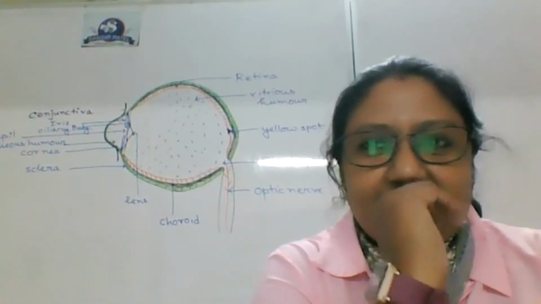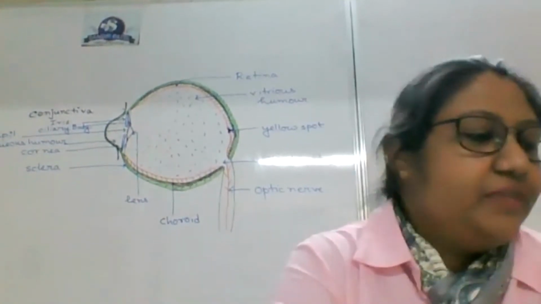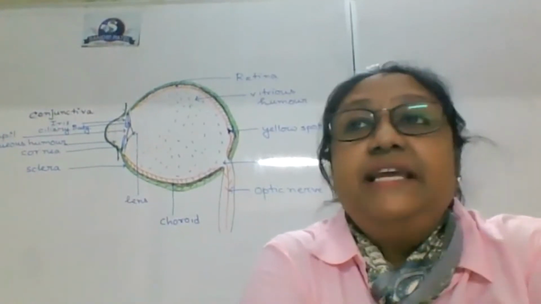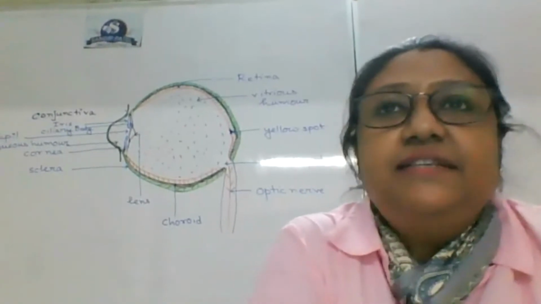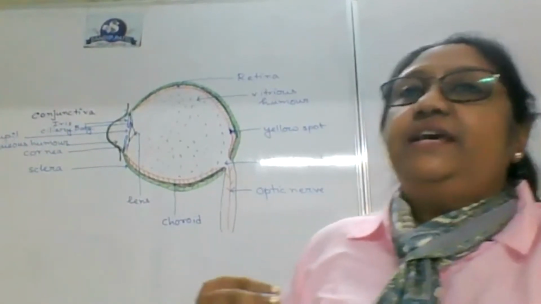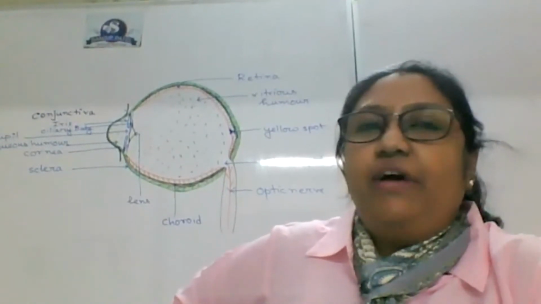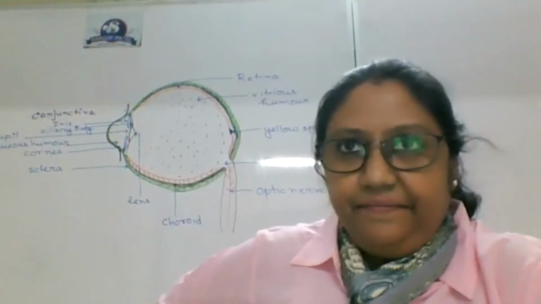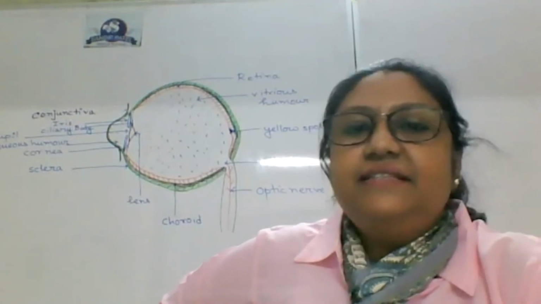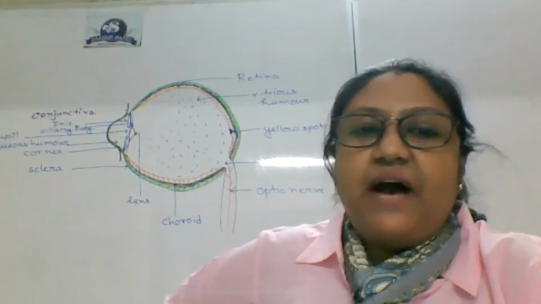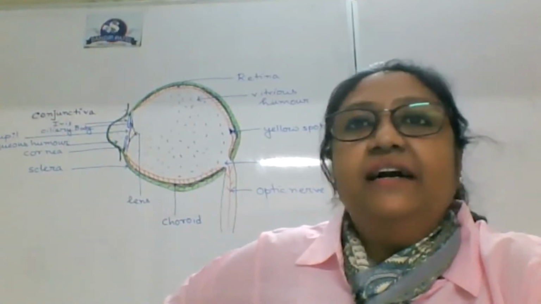Done? Can we move ahead? Sure. Now I just want to talk about ciliary body. So what is this ciliary body? Ciliary body is the other muscular structure which is hanging the lens. The lens is dangled with the ciliary body. Now the question is, why lens should be dangled?